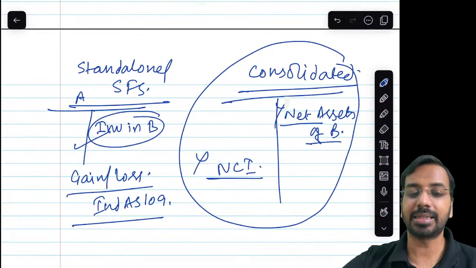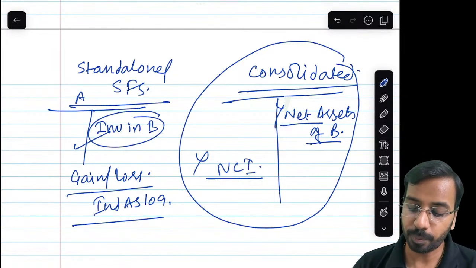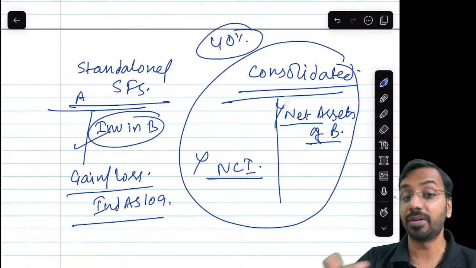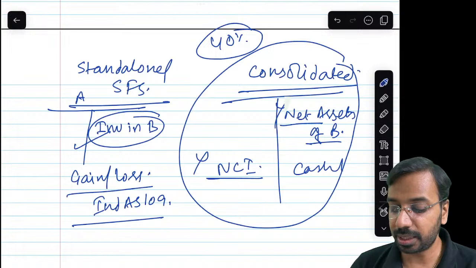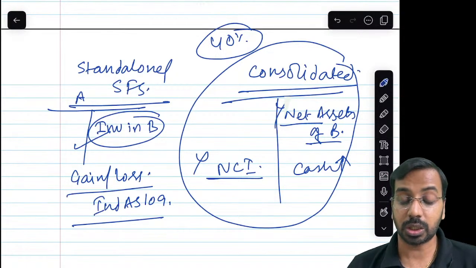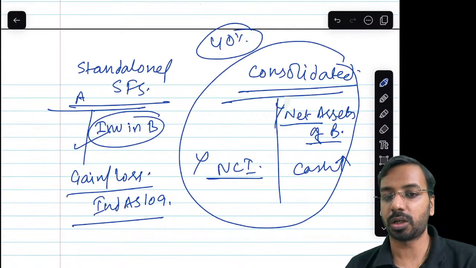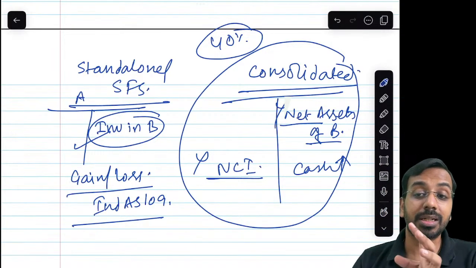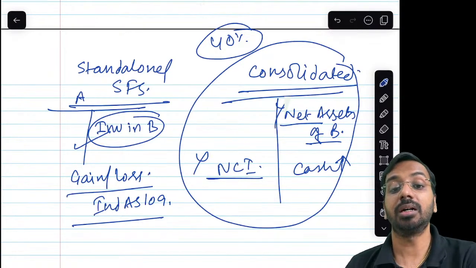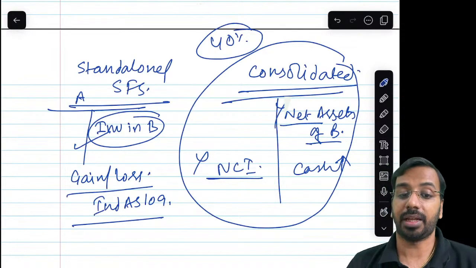Against this, whenever I sell a stake, whenever I transfer a share, I receive some consideration, right? So, for example, when the entity sold 40% to the outsider, they would have received cash. So, cash will be increased in the consolidated financial statement. So, in summary, whenever control is lost, we derecognize the net assets, we derecognize the non-controlling interest, we see how much consideration we have received, and the balancing figure will be profit or loss in the consolidated financial statement.